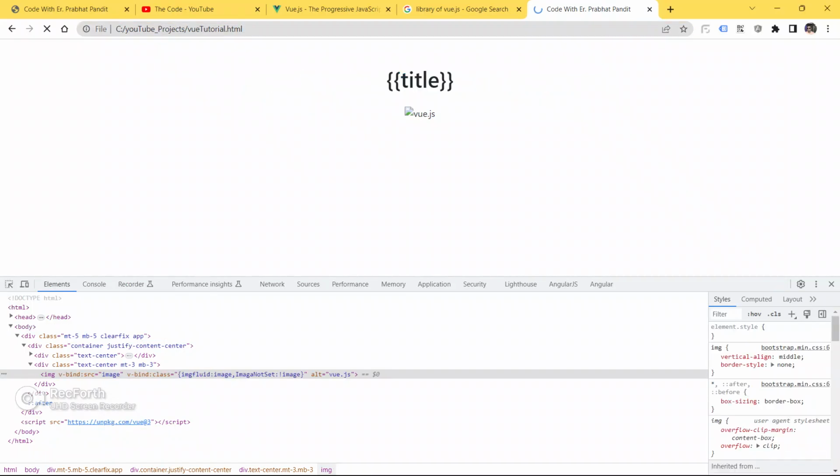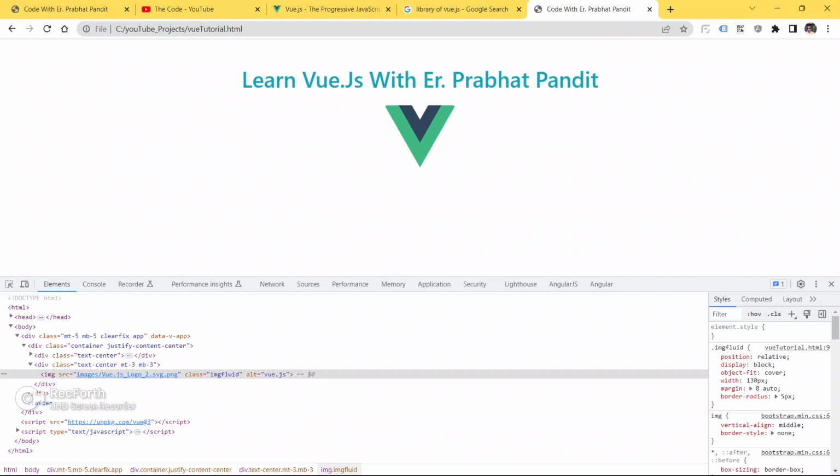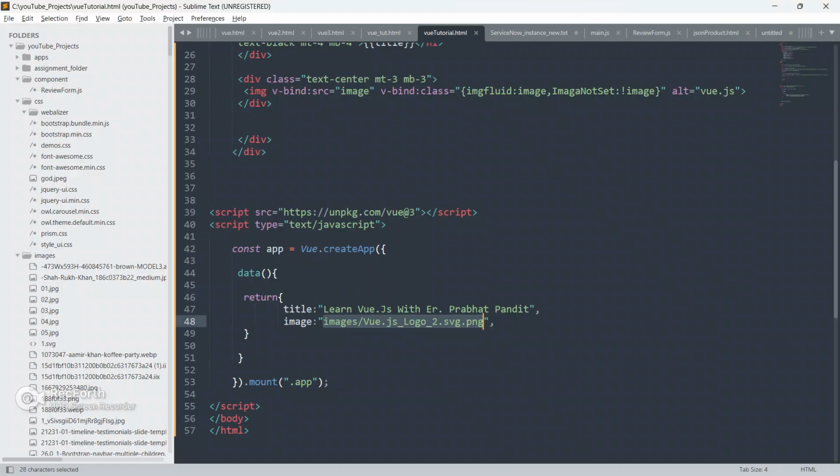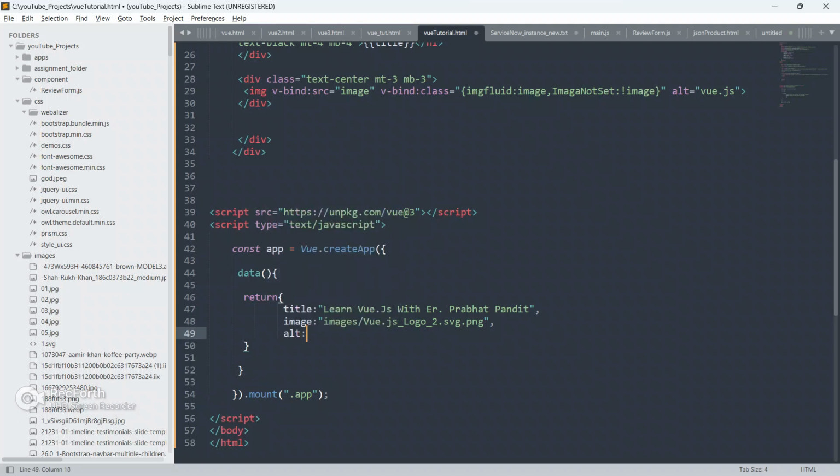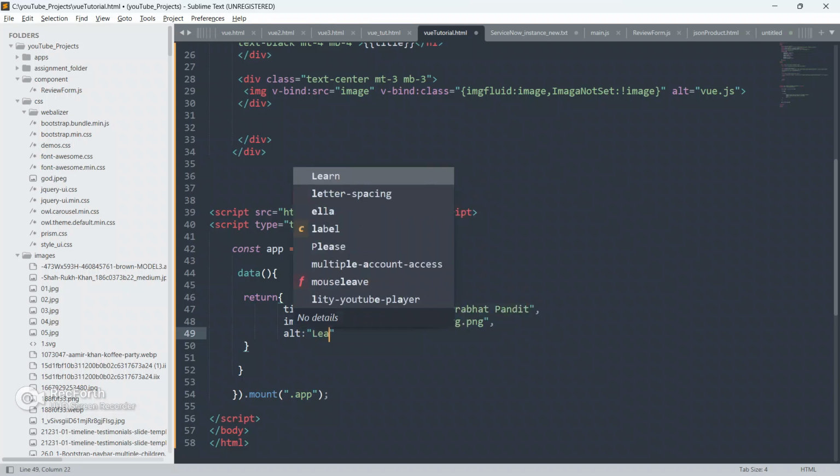So now let's Control Z, save your code, go to the browser and refresh your page. So we are able to see the image here now. Now let's define the ALT attribute also.